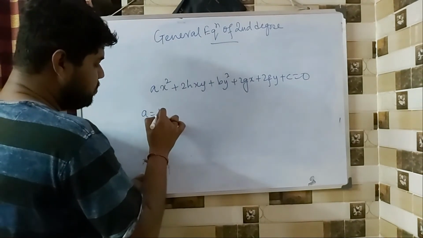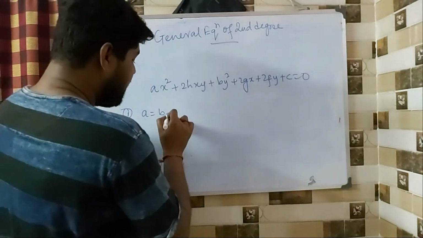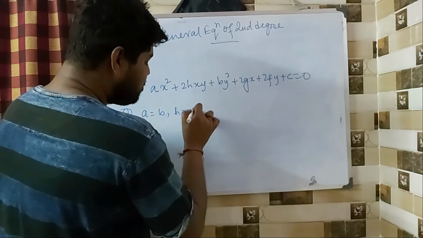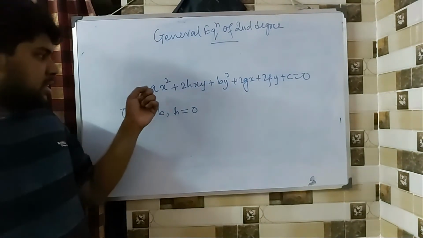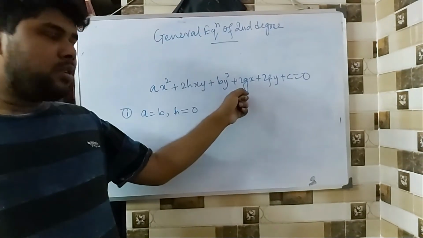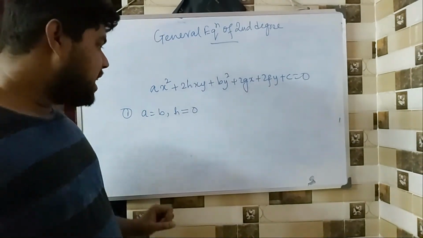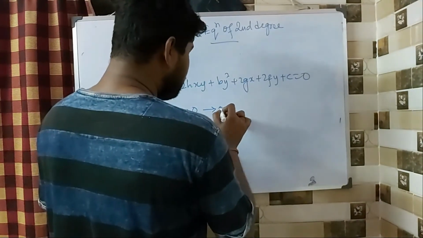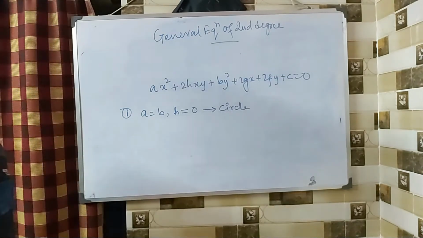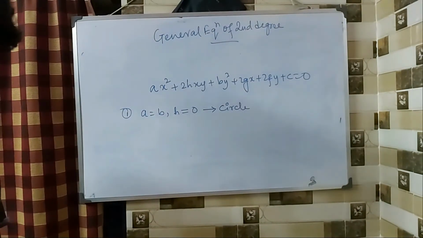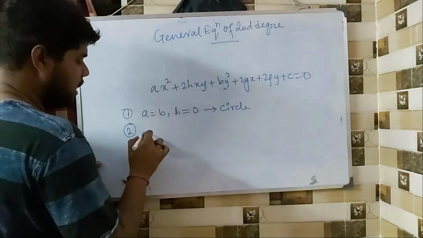Let us start with 1. If a equals b and h equals 0, that means the coefficient of x square becomes equal to the coefficient of y square and the value of h is 0, then that gives you a circle. Correct? 2.